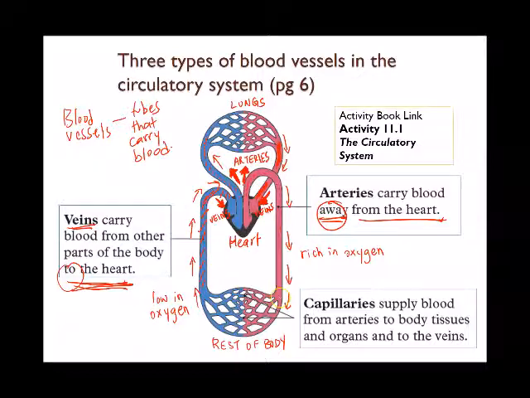Now, in between your artery and your vein, at the rest of the body over here, you will have smaller blood vessels. Your capillaries are very small and very fine blood vessels. They connect your arteries to your veins. So these are known as your capillaries. Same thing at the lungs, you have very small capillaries over here as well.